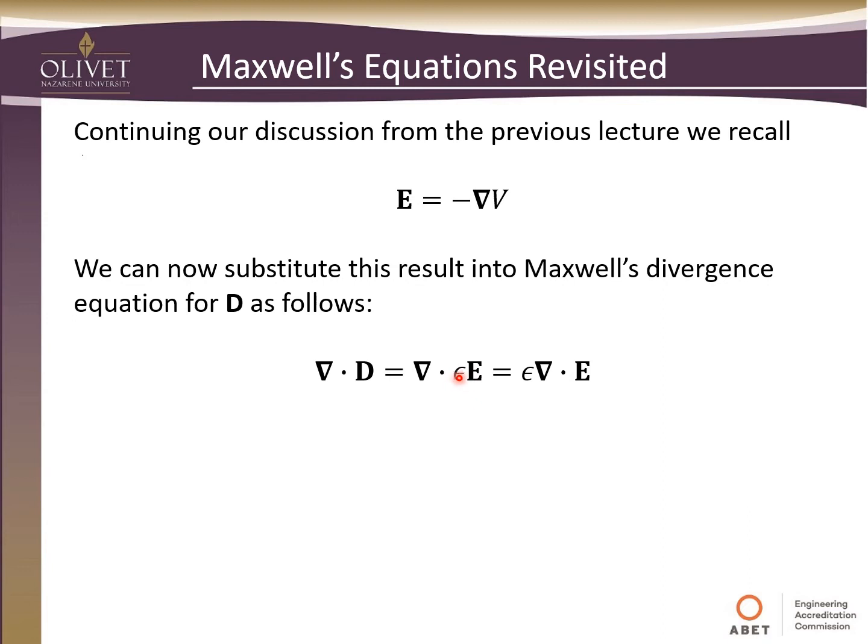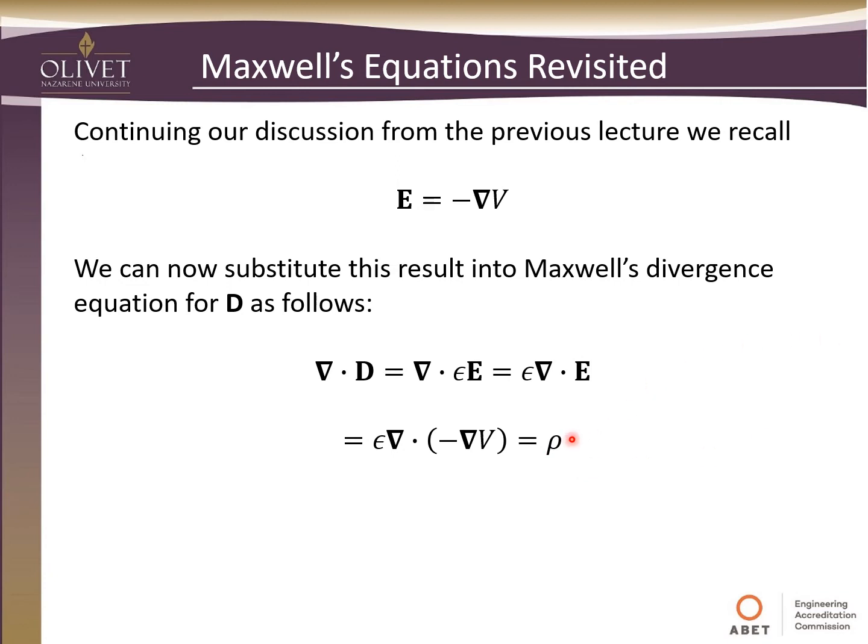Because the permittivity is a constant or scalar, we can pull that outside, and so we're left with permittivity times the divergence of the electric field, or del dot E. We know that for this electric field, from the equation up here, we can substitute in the gradient of the voltage. And we know from Gauss's law that this, whichever one of these you want to pick, has got to equal the total charge enclosed in the volume that we're talking about.